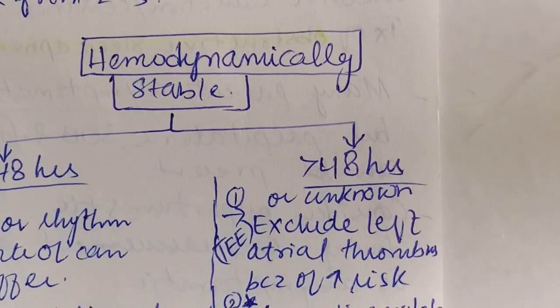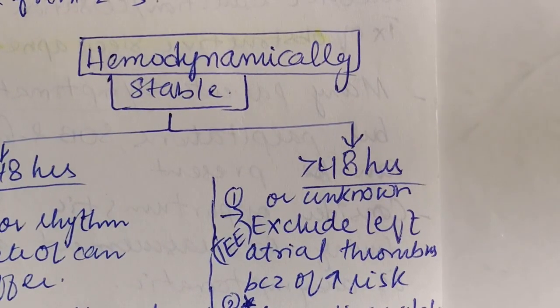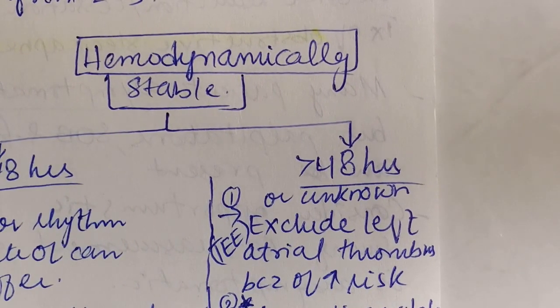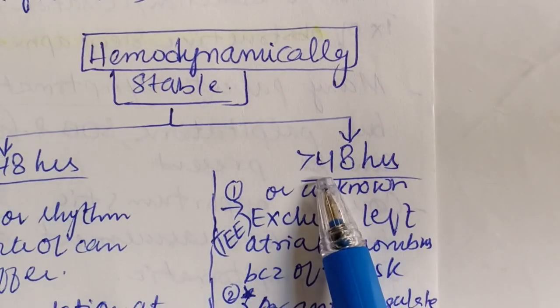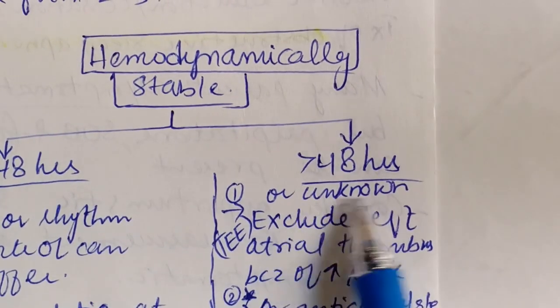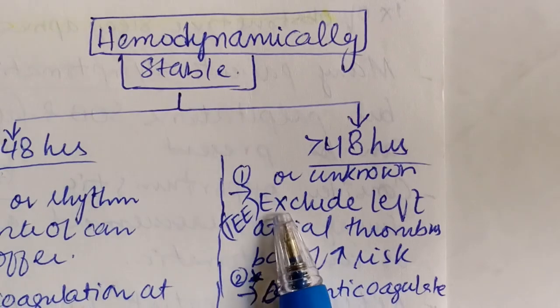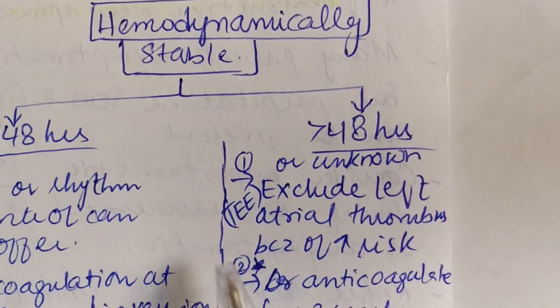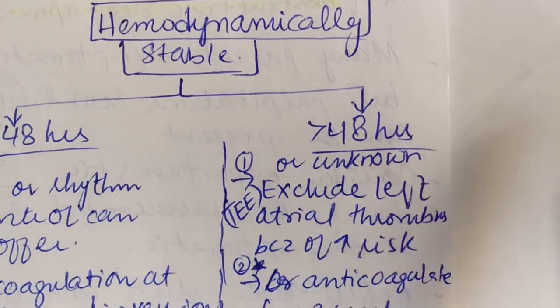On the other hand, if the patient has presented more than 48 hours from the onset of symptoms, we first do two main things. If the duration has passed more than 48 hours, or the duration is unknown, first we exclude left atrial thrombus, because of the increased risk, through transesophageal echocardiography.